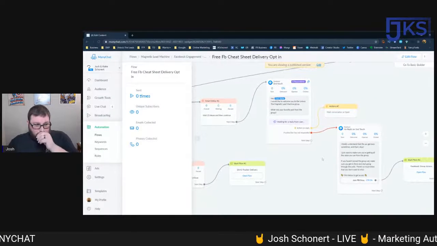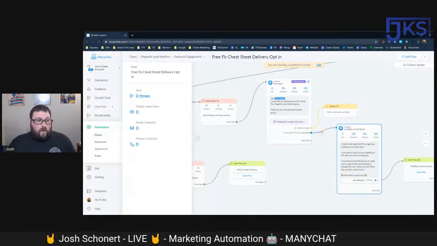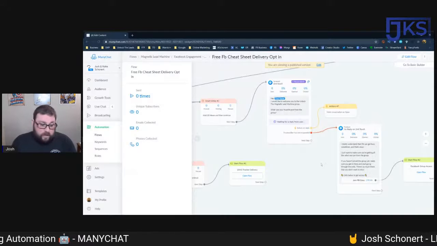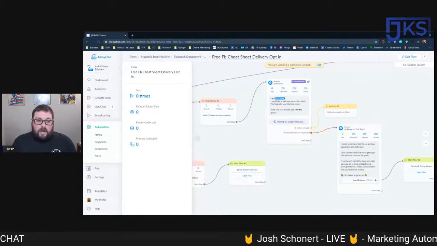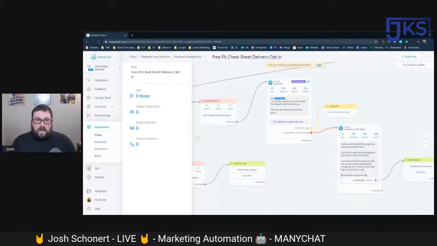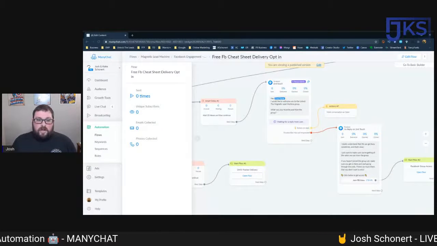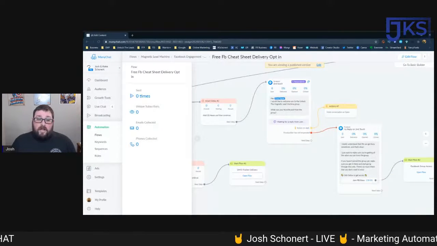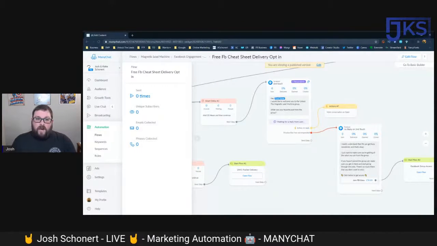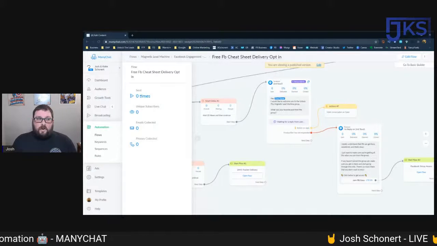But check this out. If they don't reply, I actually have a wait time of 23 hours. There are some stipulations with Facebook: they don't like us reaching out to people in an automated fashion like this. They consider this basically messenger marketing, so we can't hit them up after 24 hours. So I set the time frame to 23 hours. That way we stay within that time frame and keep the conversation active. We only have a 24-hour time frame to actually automate anything towards them.